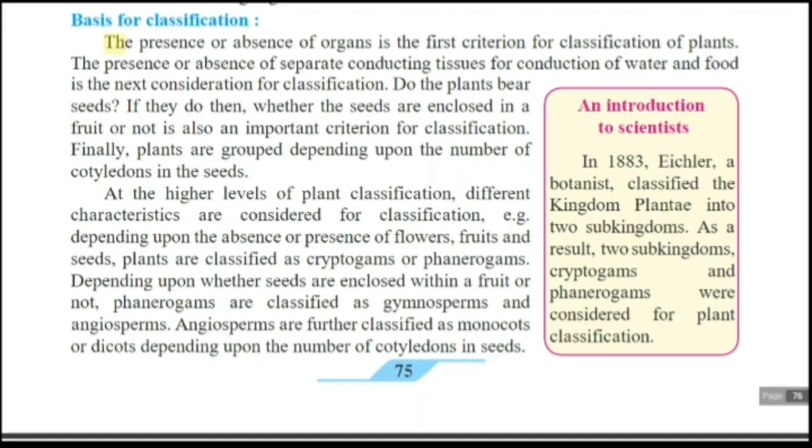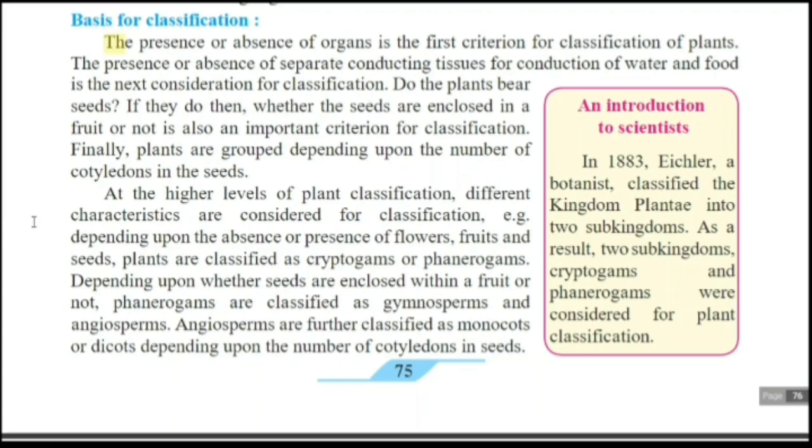So these two tissues perform the conduction of water and food. Whether these conducting tissues are present or absent is the second criterion. Third one: do the plants bear seeds? Are seeds present or not? This is the third criterion. Fourth one: if seeds are present, then are they enclosed in a fruit or not? It is the next criterion. And finally, plants are classified or grouped depending upon the number of cotyledons in the seeds.